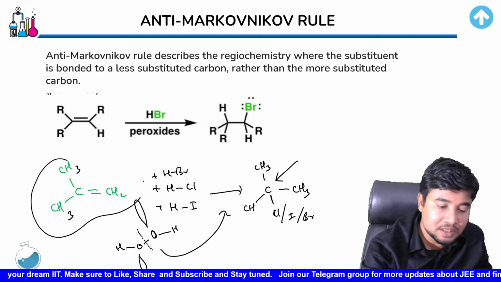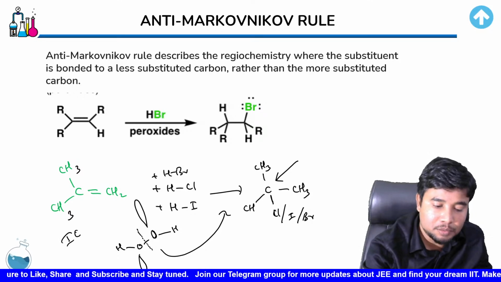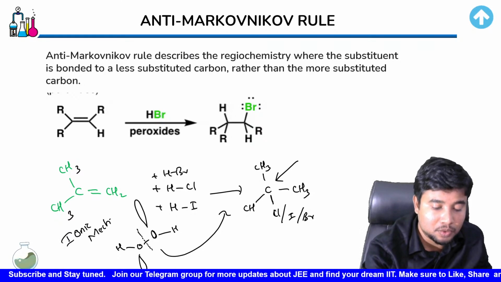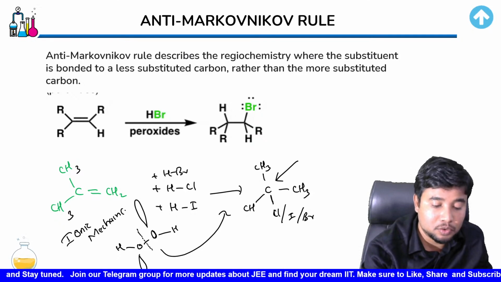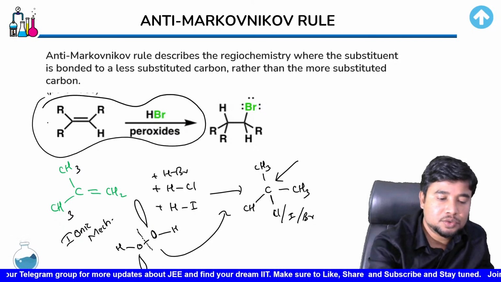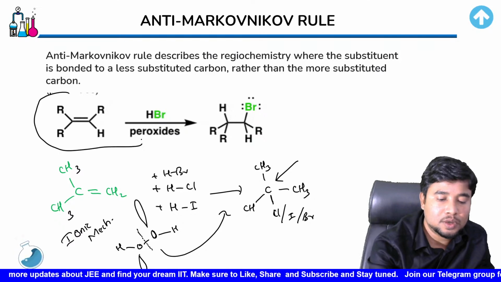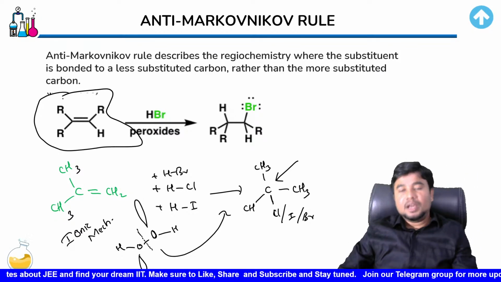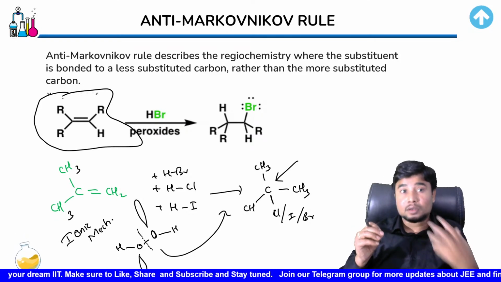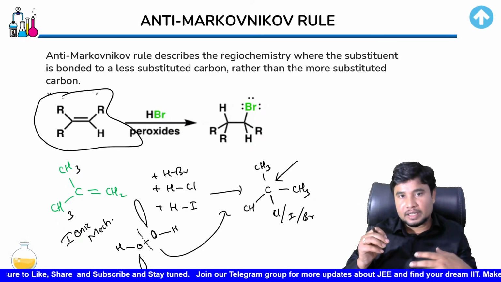The mechanism we had seen for Markovnikov involved the formation of ions, and for that reason it was an ionic mechanism, because ions got formed over here. But in the presence of H2O2, the ionic mechanism isn't going to work out. Why won't it work out? The reason being, in the presence of H2O2, free radical initiation occurs, and the reaction follows a free radical mechanism.